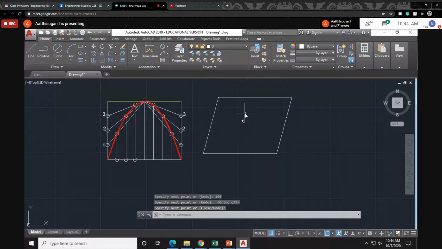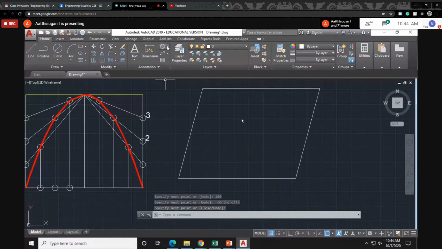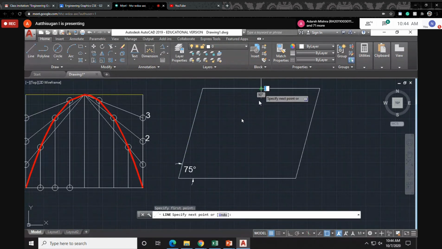So the dimension you want to check, I told you now, this is 75, an angular dimension. 75. Then the remaining things are the same. You can draw from the center point. Where is the center point? Draw. Make sure your auto mode is off. Just draw. Many are the same. Draw that line again.